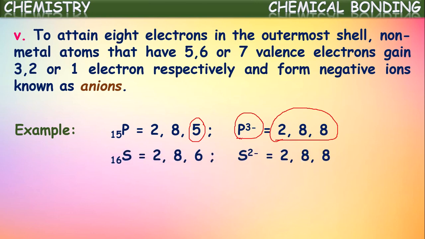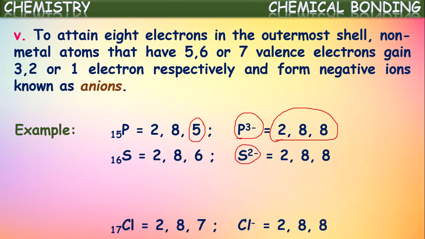If you see one more example, sulfur, we know the atomic number of sulfur is 16 and its configuration is 2, 8, 6. And here for sulfur, in the outermost shell there are 6 electrons. If it gains 2 more electrons, it attains the nearest noble gas argon's configuration. So sulfur gains 2 electrons and forms a di-negative ion. A di-negative stable ion is formed by sulfur, which we call an anion.